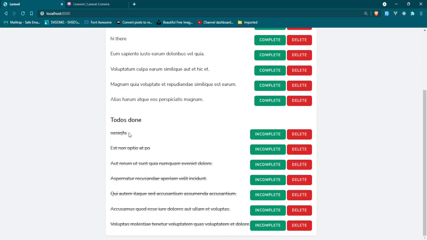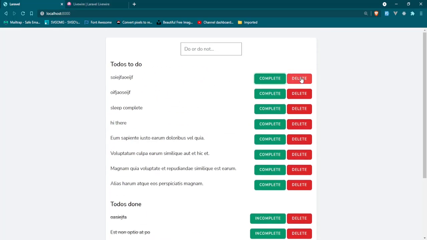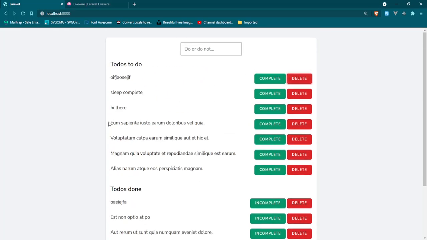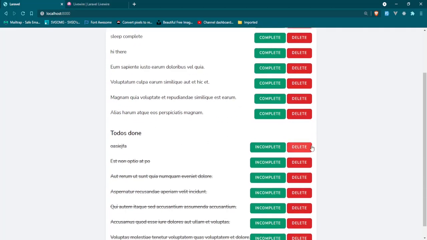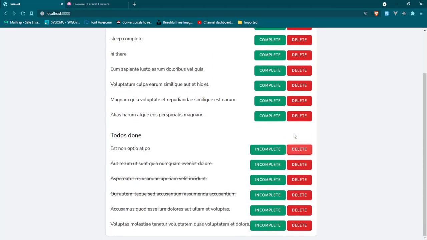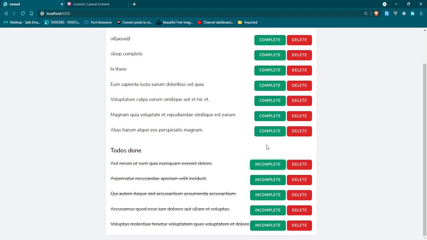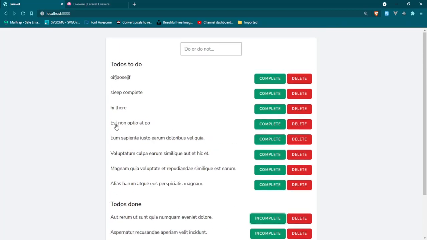You can even delete from up here, and that updates that list. And you can also delete it from here, and that updates that. You can even change your completed to-dos back to incomplete, and it'll fall in line wherever it is. These are listed by the latest, so whenever this one was made, that's just where it falls into the line based on the rest of the list. And that's it. But look at how much functionality we got working, and all we did was add some Livewire components.